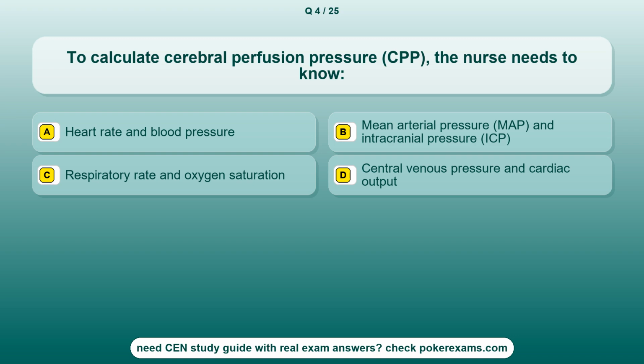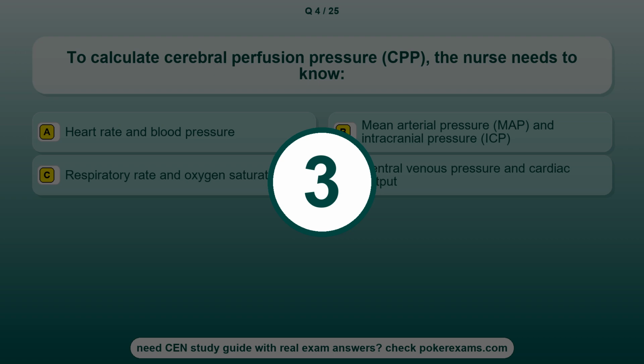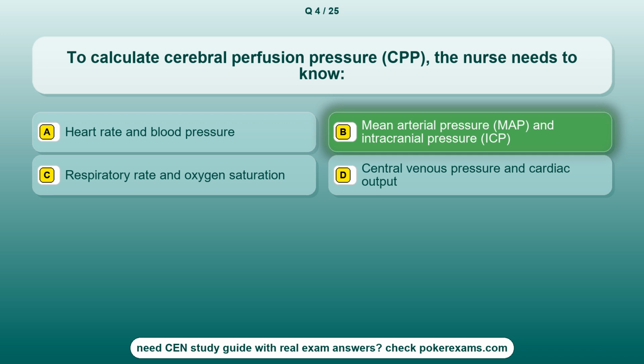Question 4. To calculate cerebral perfusion pressure, CPP, the nurse needs to know Option A. Heart rate and blood pressure. Option B. Mean arterial pressure, MAP, and intracranial pressure, ICP. Option C. Respiratory rate and oxygen saturation. Option D. Central venous pressure and cardiac output. The correct answer is option B. Mean arterial pressure, MAP, and intracranial pressure, ICP.